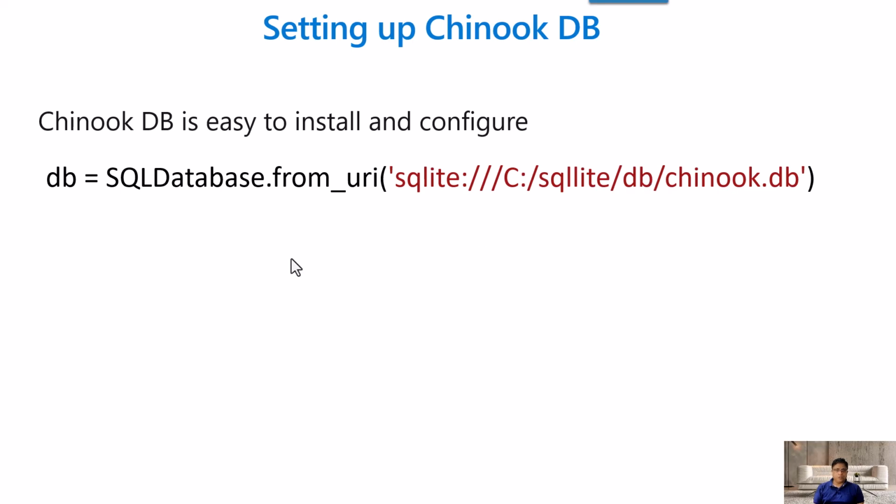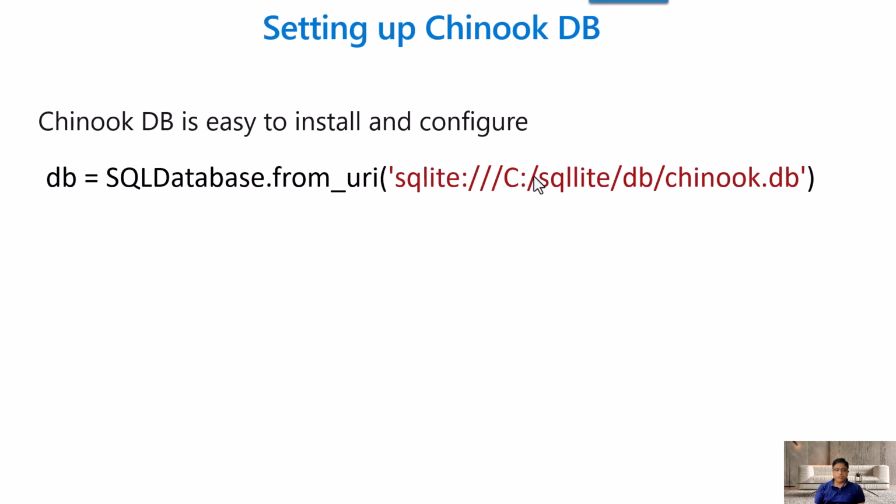And when you write your code in Python, you have to use this specific syntax to access that particular file. You use SQLDatabase.from_uri, and this URI is very important. Wherever you have copied this file, for that particular folder location, you need to use sqlite:/// with three slashes, and then add the particular path.